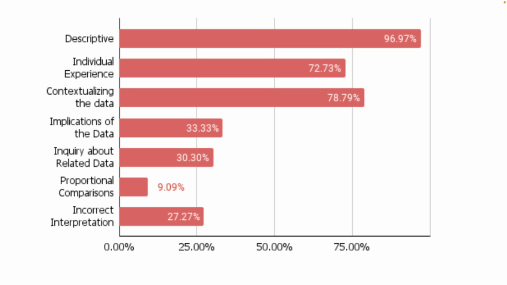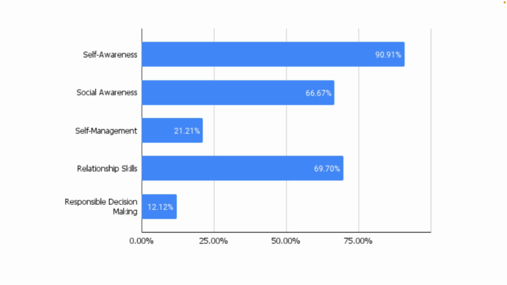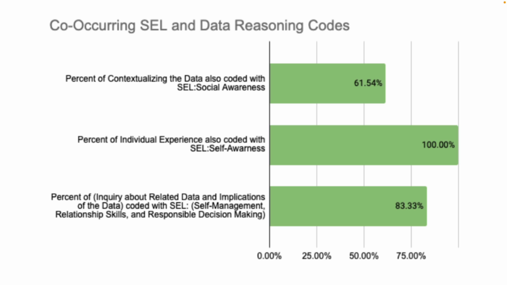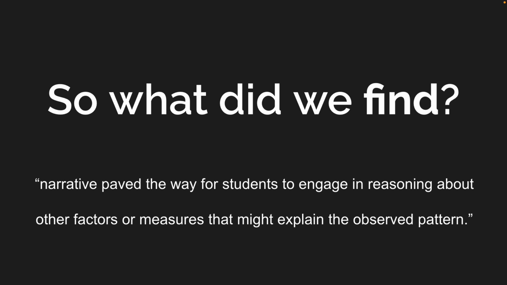As seen here, students were able to engage in various types of data reasoning with their comics. All 33 comics integrated some form of data reasoning, and only 3 comics stayed at the level of descriptive, while the rest integrated more advanced forms. Almost all the comics included some form of social-emotional learning code, with self-awareness being the most prominent at 90%, and the rest being around two-thirds for social awareness and relationship skills. We also looked at co-occurring codes. For instance, contextualizing data was often also coded with social awareness.